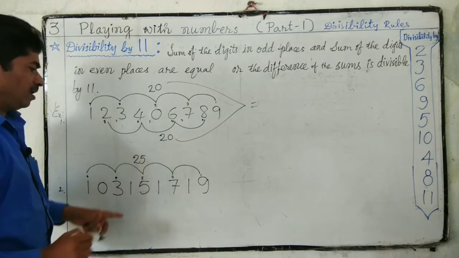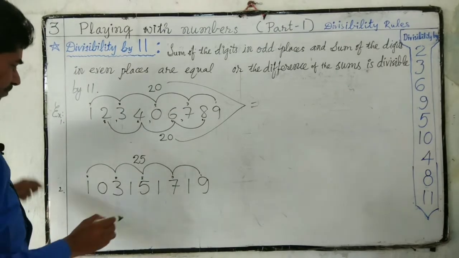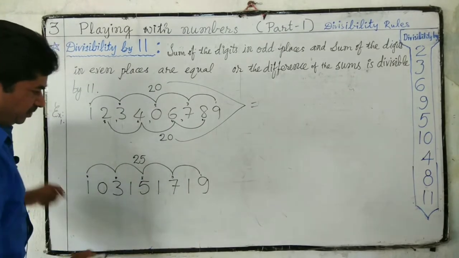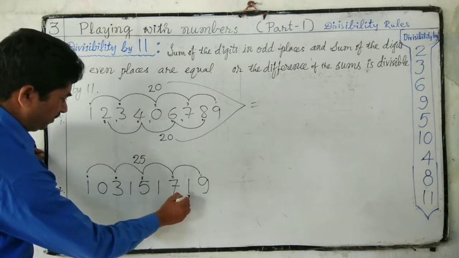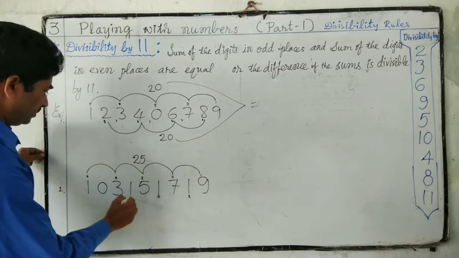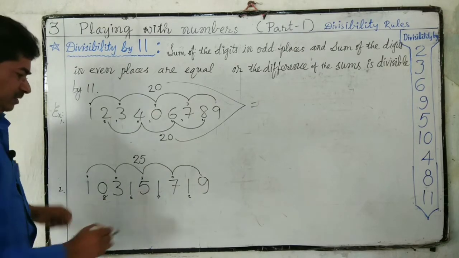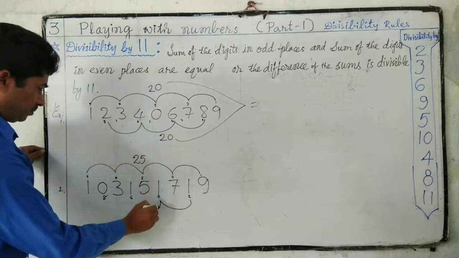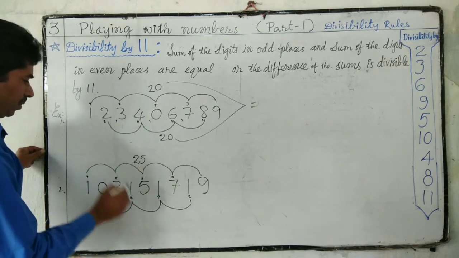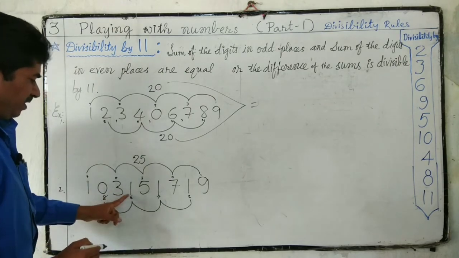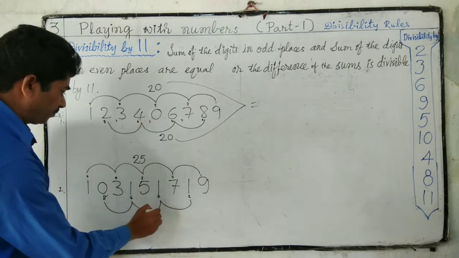The sum of these odd places is 25. Next, the sum of the digits in even places. These are the second place, fourth place, sixth place, eighth place, the even places. One, two, three.